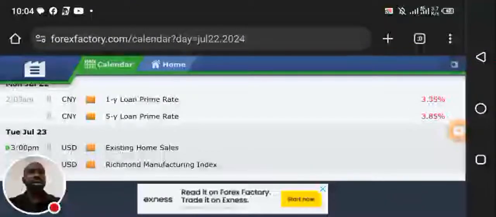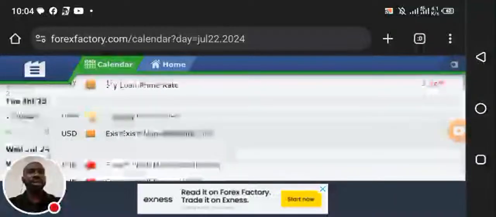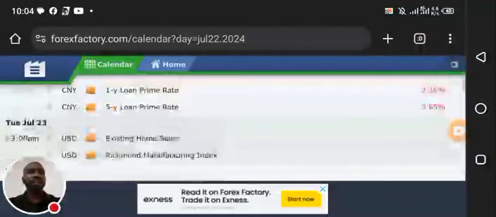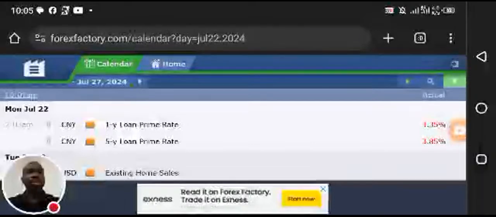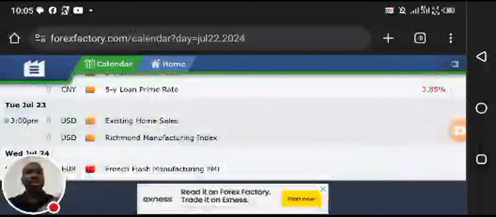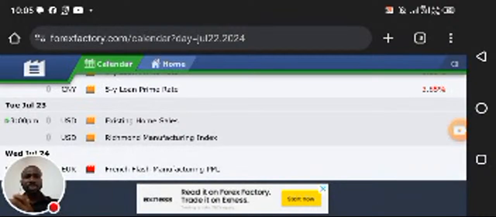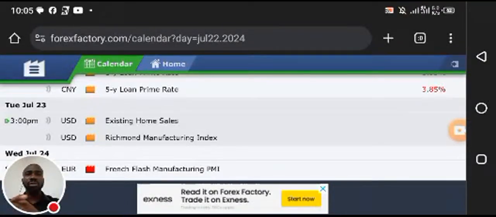So let's look at the fundamentals before we go technicals. This week, today, March 22nd, there is no major news for the dollar. Tuesday, we have medium impact news, that is new home sales and Richmond Manufacturing Index that will be released tomorrow by 3 p.m. It's a medium impact news. Our focus is on the major news, okay?